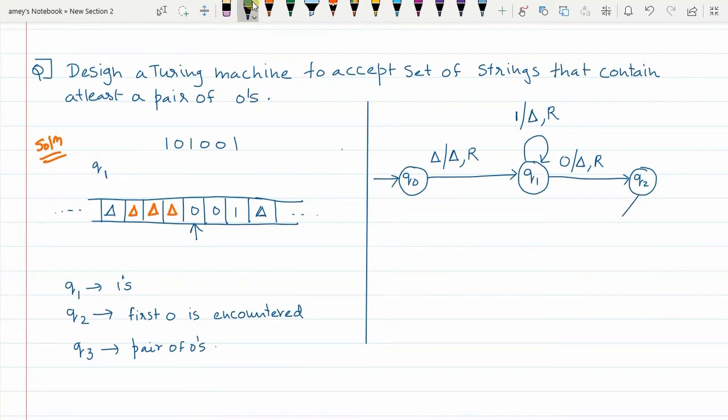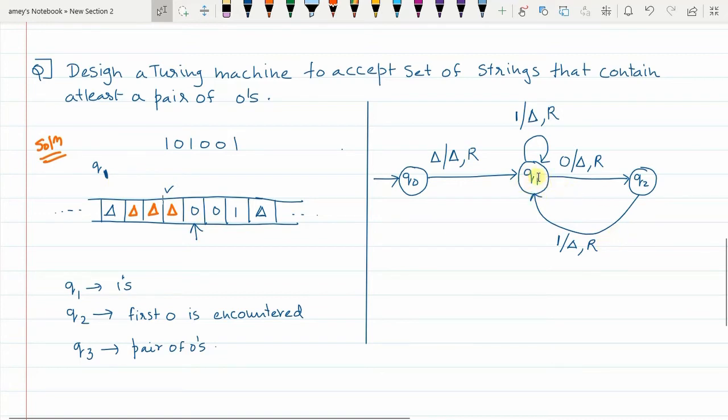From Q2 state, if after reading the first 0 the next element is 1, then you replace 1 with delta and the pointer again moves to the right, but you come back to which state? Q1 state. So from Q2 I move to Q1 state after replacing 1 with delta. From probability state I went to no probability state.